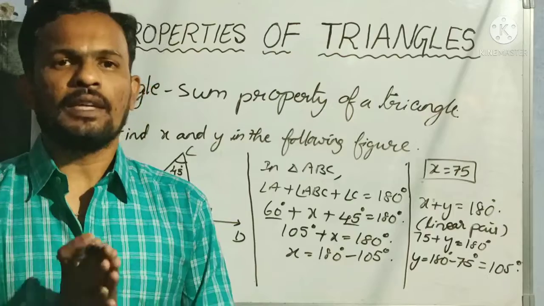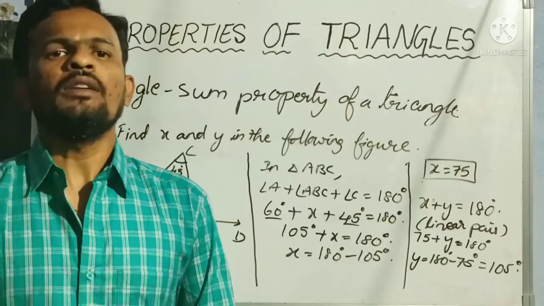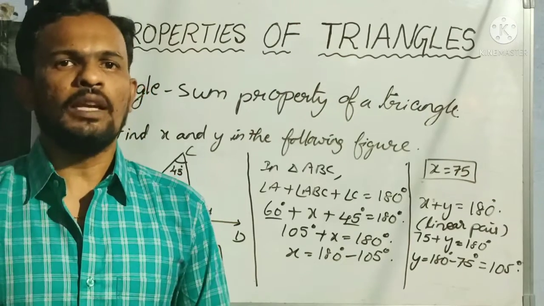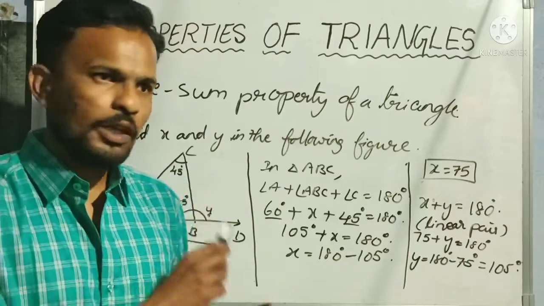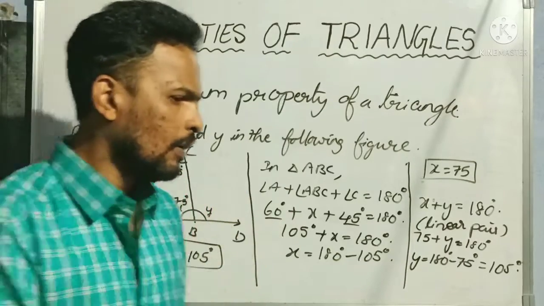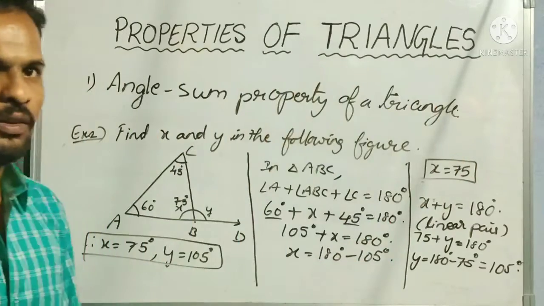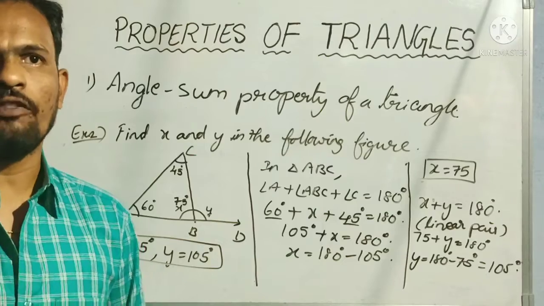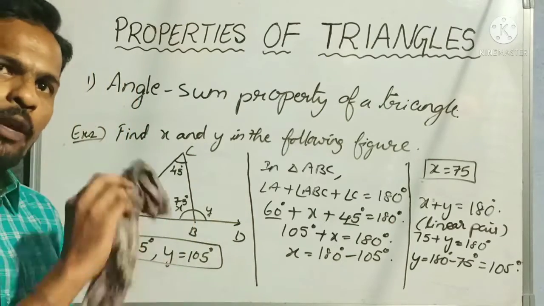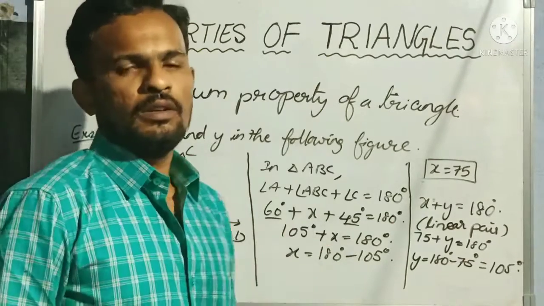Properties of a triangle, that is the angle sum property of a triangle. Okay. Still some other problems are there. So first let me show the difference with one more example so that you can understand the question. Okay. So I said, how to understand the problem? Which one do we have to solve first, either X or Y? That depends on the given figure.